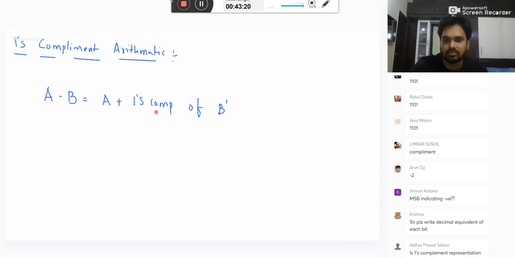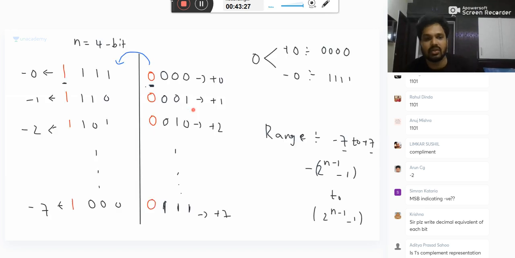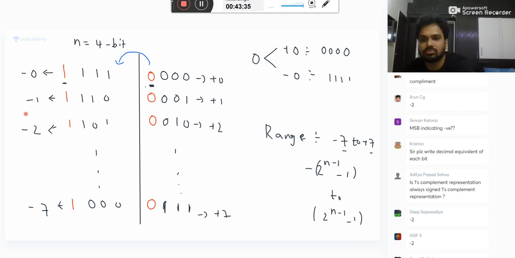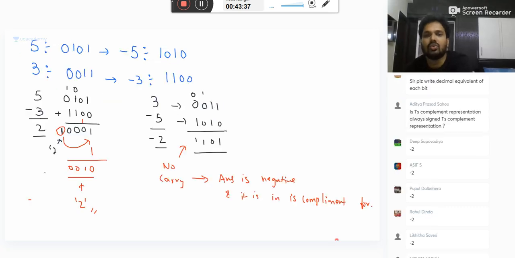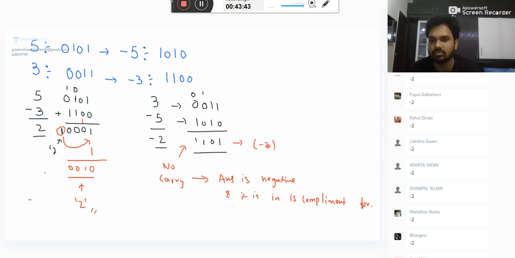Now see here, where we are. So 1101. You go back. What is 1101? Tell me here. Minus 2, you got the answer right. Yes or no? 1101 means minus 2.